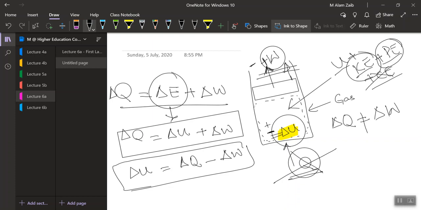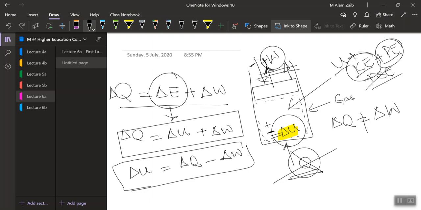If work is done on the system, say you are increasing the pressure and decreasing the volume, there would be a change in the internal energy, and that change would be positive. So in other words, the work done is at the expense of change in internal energy.